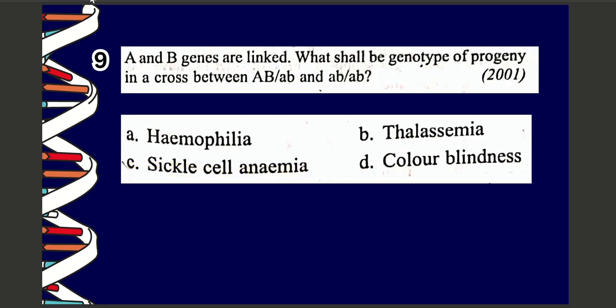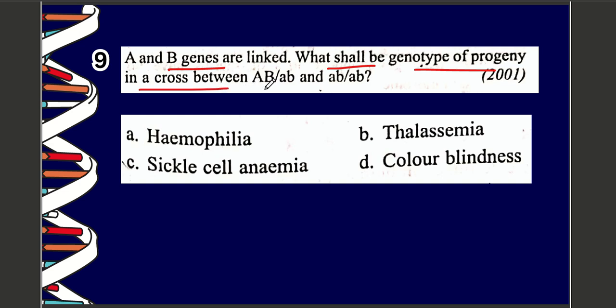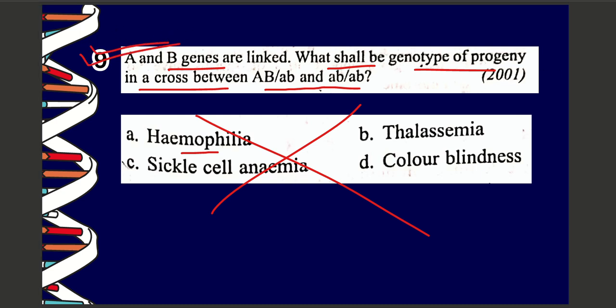Next question, question number 9. A and B genes are linked. What shall be the genotype of progeny in a cross between the given parents? Sorry, the options of this question are wrong. So if you know the answer of this question, you can comment in the comment section and we will discuss it in the next video.